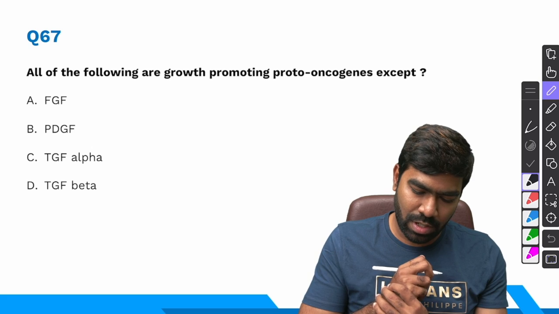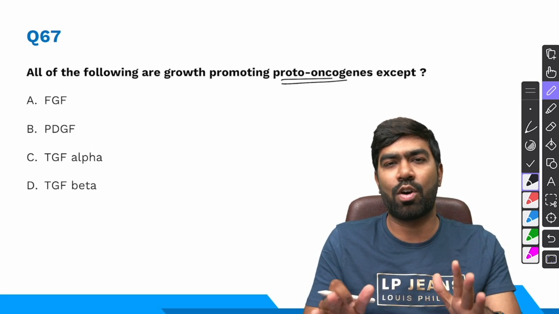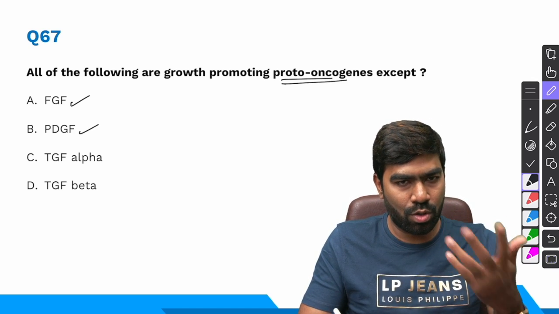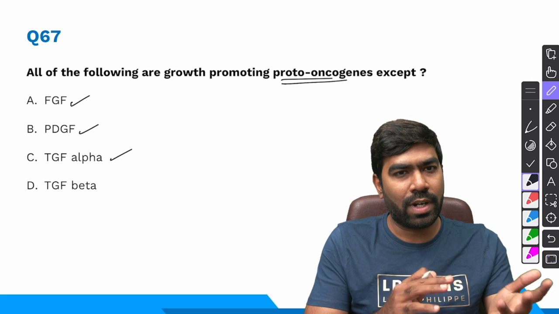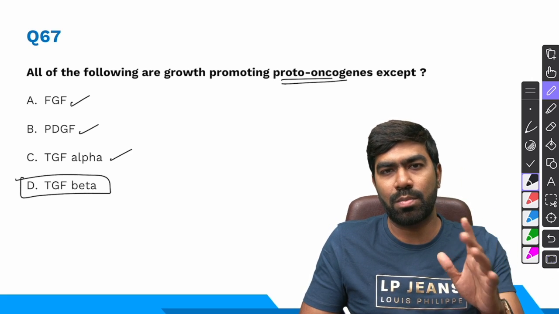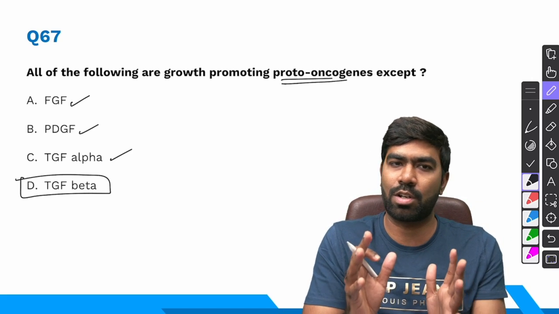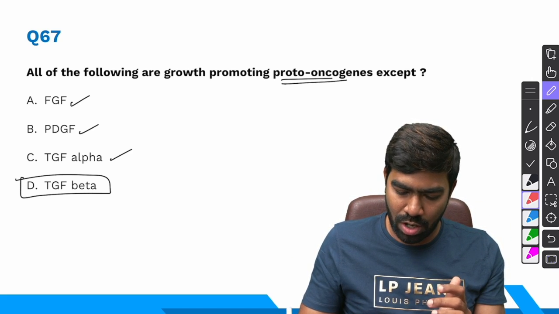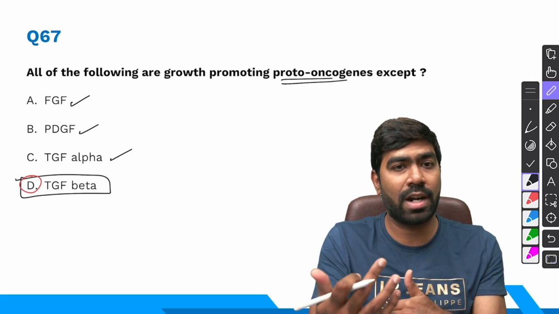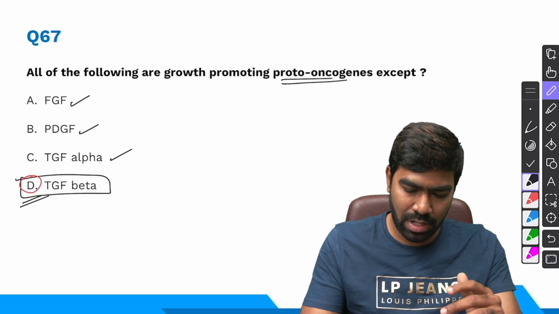Coming to 67th question, all of the following are growth promoting proto-oncogenes except. Again, we have discussed extensively in oncology section. So fibroblast growth factor, platelet derived growth factor, transforming growth factor alpha, all are oncogenic proteins. TGF-beta is one of the classic examples of tumor suppressor protein. The TGF-beta SMAD complex is basically a tumor suppressor complex. So that is not going to promote growth. In fact, loss of function mutation of this TGF-beta and SMAD complex is the one that's going to result in cancers, right? So the right answer for this question is option D.